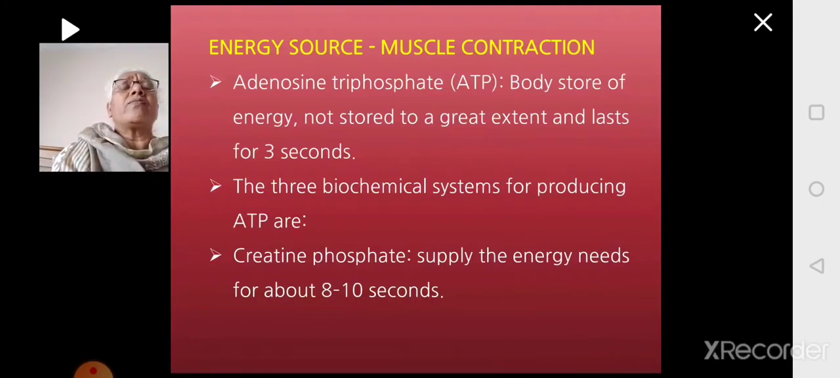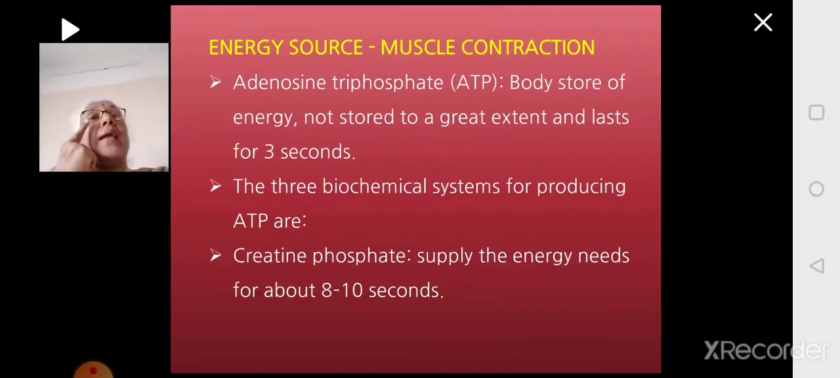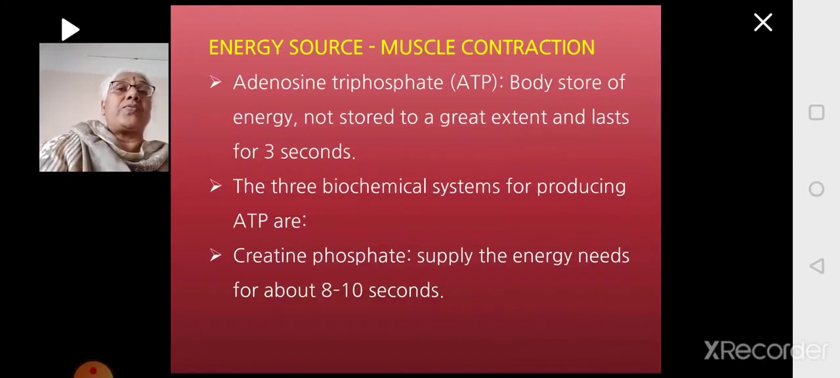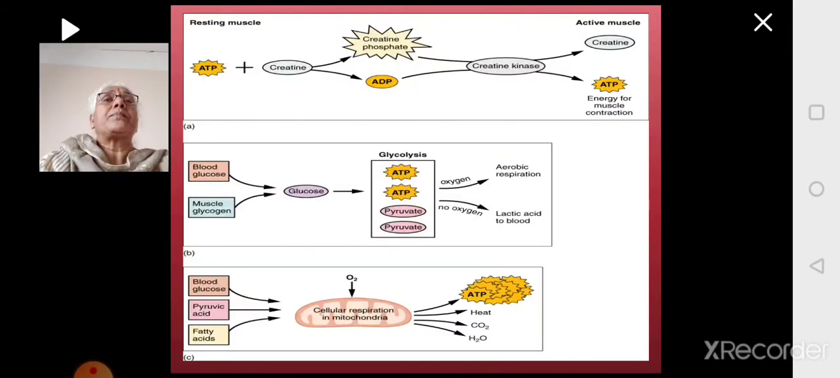The next one which gives energy is the creatine phosphate. Creatine phosphate will supply energy which will be enough for about 8 to 10 seconds. So you are sitting, then you will start moving. You will start running, let us say. For the first 3 seconds, the ATP which is present as such will give the energy. For the next 8 to 10 seconds, creatine phosphate is giving the energy. Then we will see what happens.